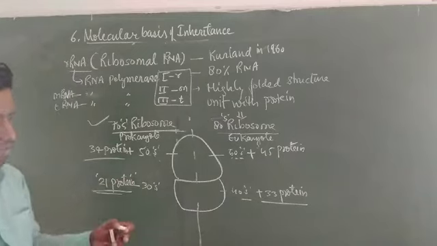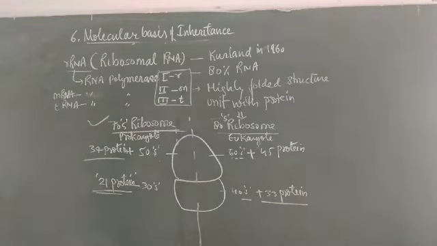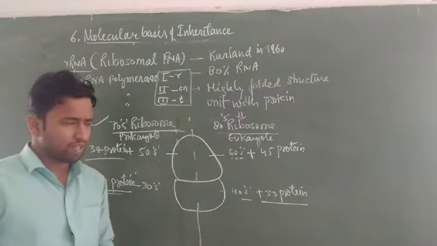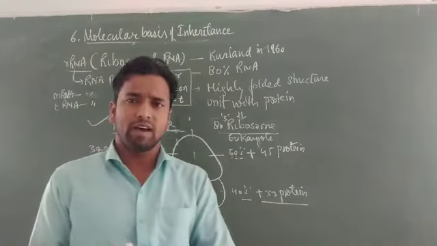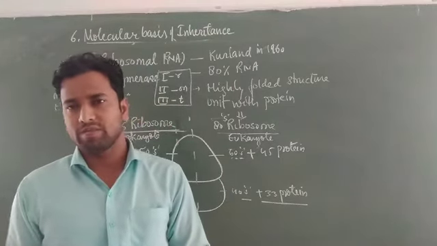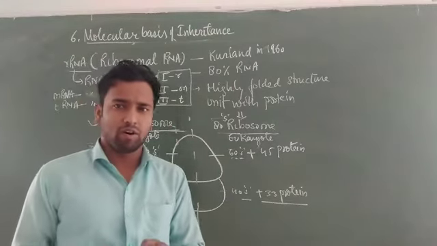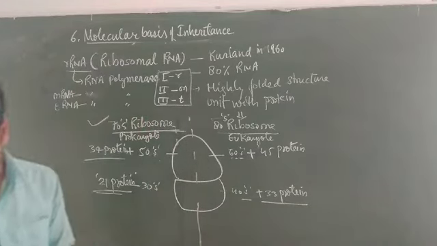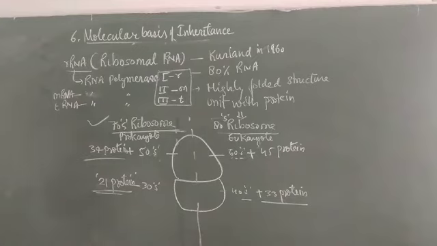It is a type of RNA, besides ribosomal, messenger and transfer RNA. The fourth one is small nuclear RNA and the fifth one is small cytoplasmic RNA.